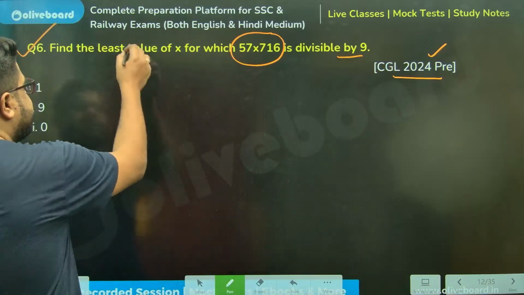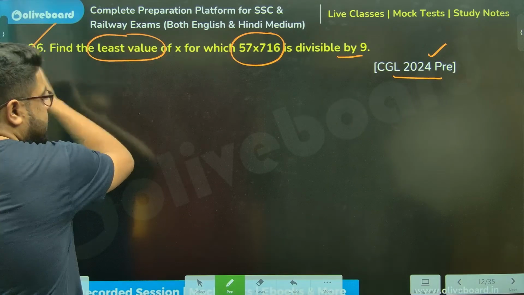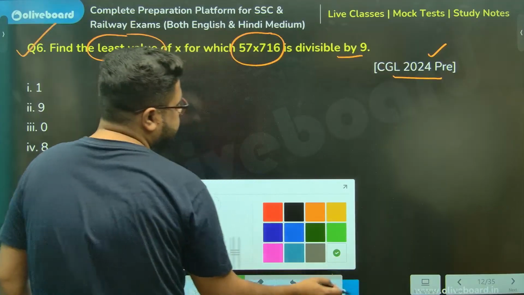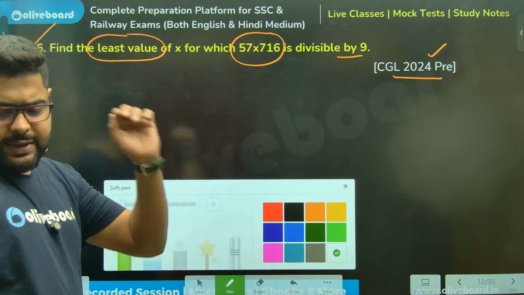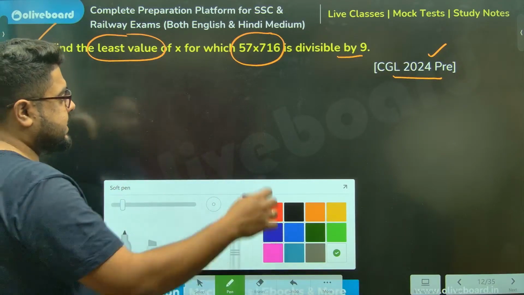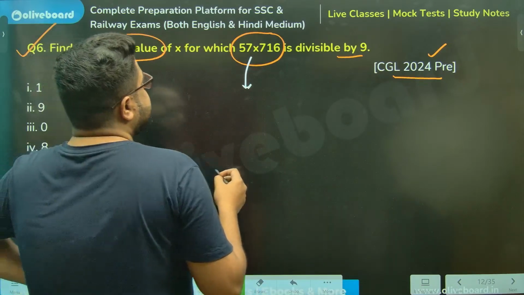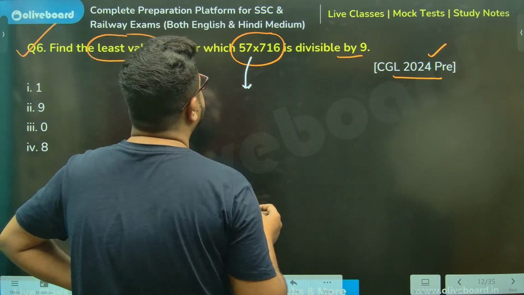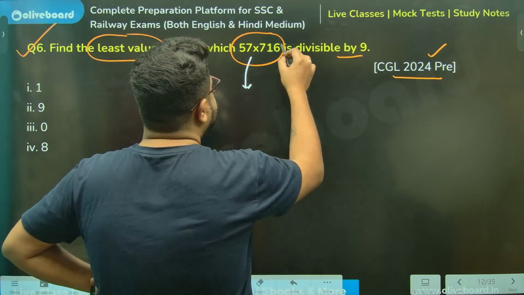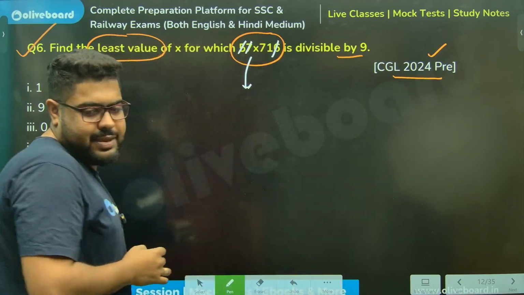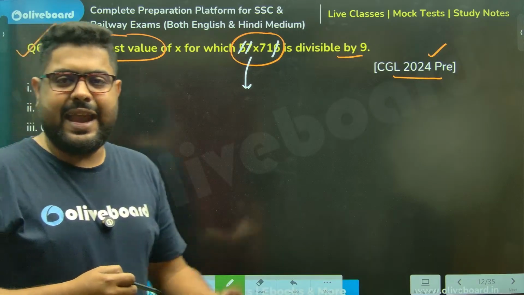So least value, this word is giving me something. Before I do anything actually, sir, please understand what I'll do. 11, 11, 11, 6 and 5, 11. 11 and 7, how much, sir? 18. 18 gone, sir.